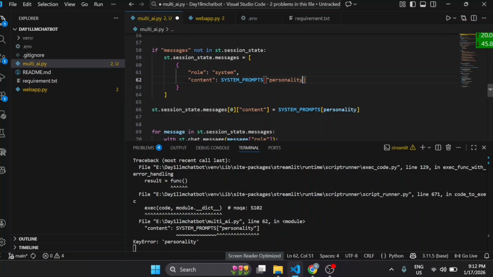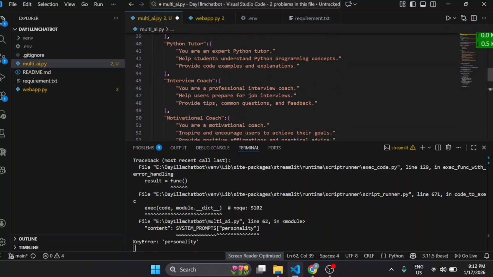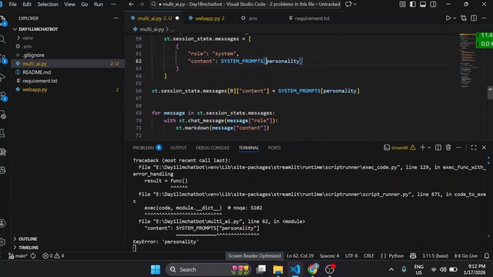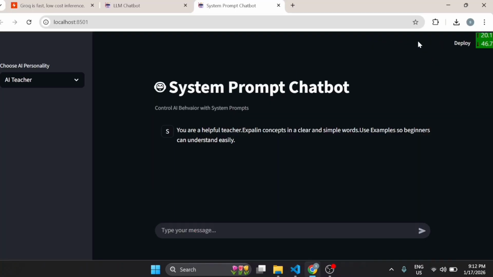Because we defined it here, we have to call that variable here, okay? In the system prompt, all the variables will be defined here so that you can use them. But instead of writing the variable, we made it a string, okay? So now let's save this code and come back here and rerun this file, okay? Your helpful teacher explains concepts in clear and simple words. So let's write something. Why?